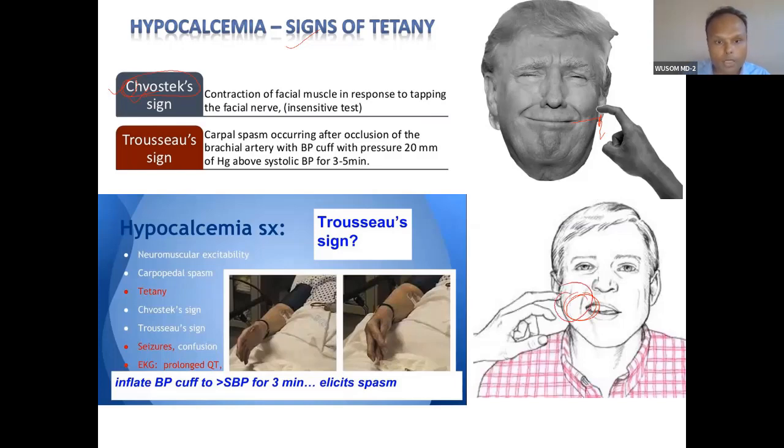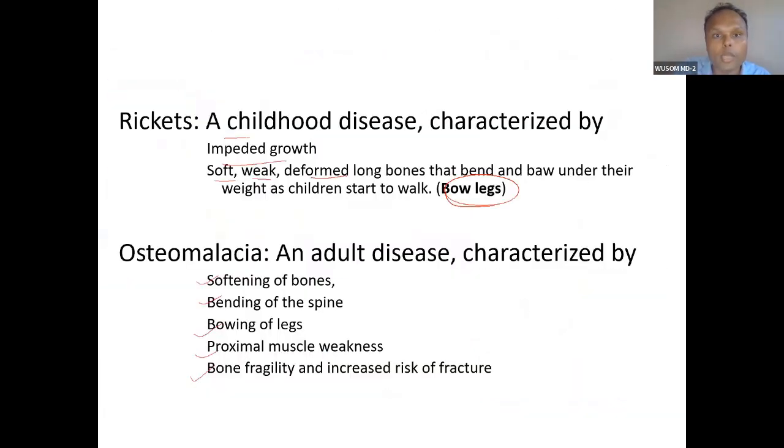Trousseau sign. This Trousseau sign happens as carpopedal spasm. This is also because of low calcium, the nerve becomes hyperexcitable. When you put a cuff on, there will be a tetany type of presentation. After putting the cuff on for some time, there is carpopedal spasm. It is elicited in about 3 minutes. So remember this Trousseau sign, and it is because of low calcium.